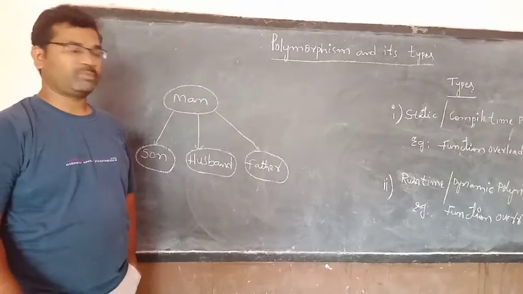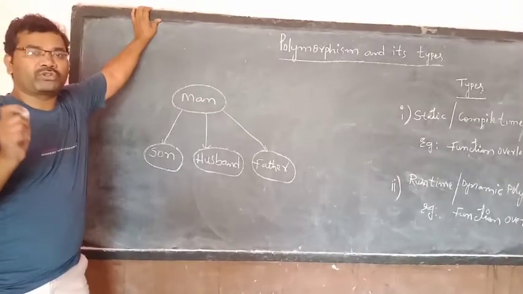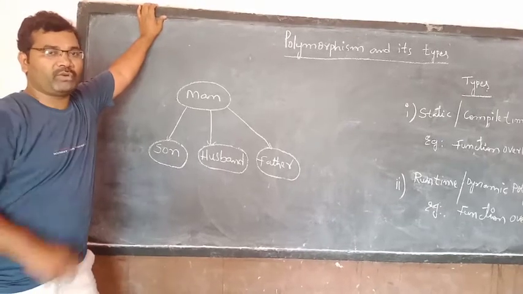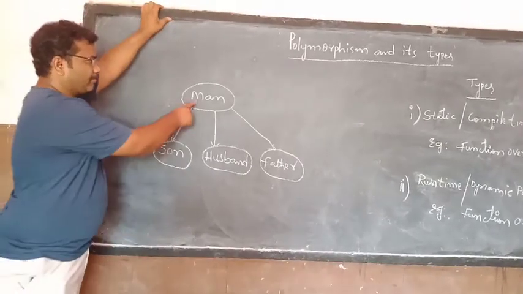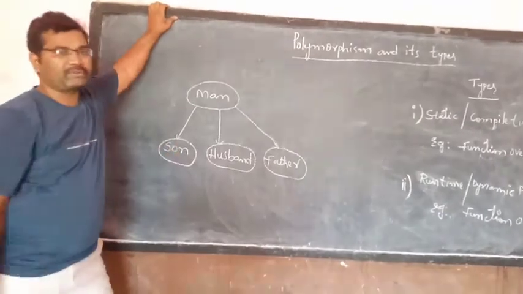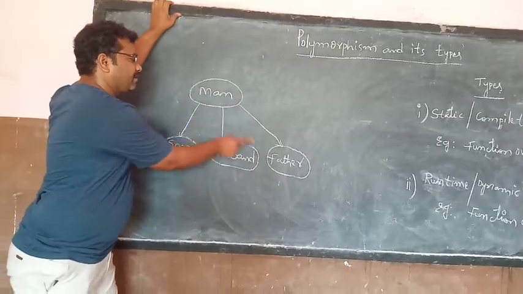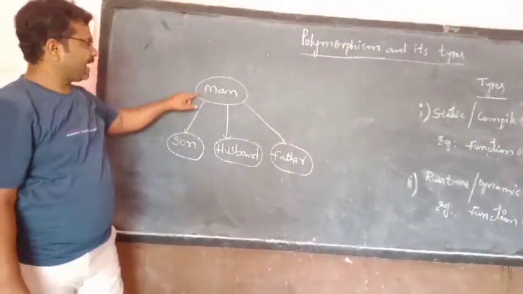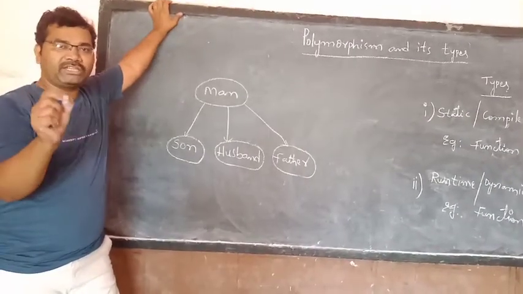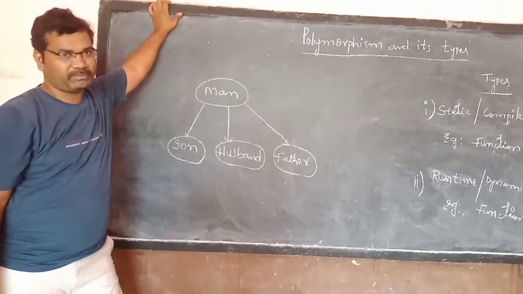What is polymorphism? Polymorphism means the ability to take more than one form. For example, man is single, but man has many forms. Man may be son, man may be husband, man may be father. Man is single, but he has many forms. The ability to take more than one form is called polymorphism.